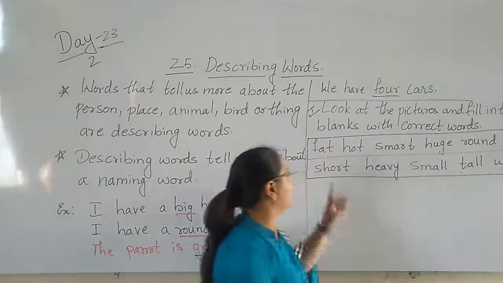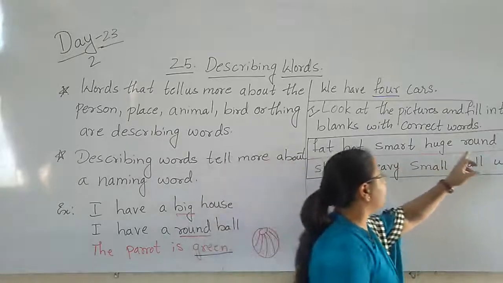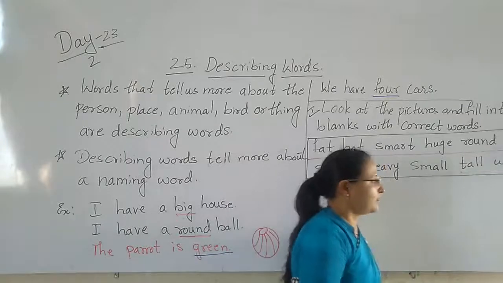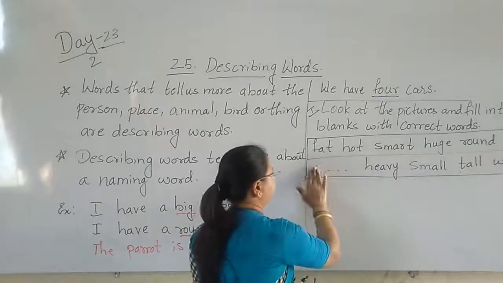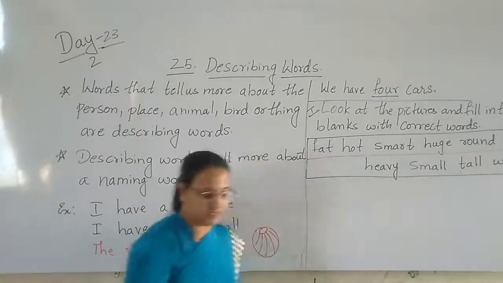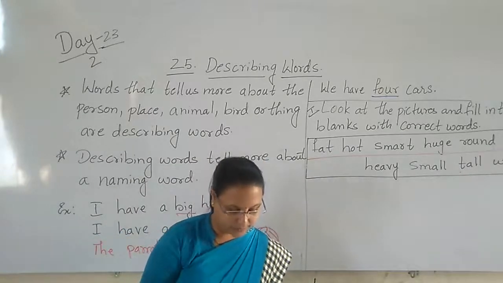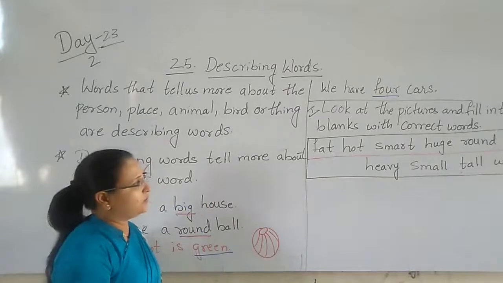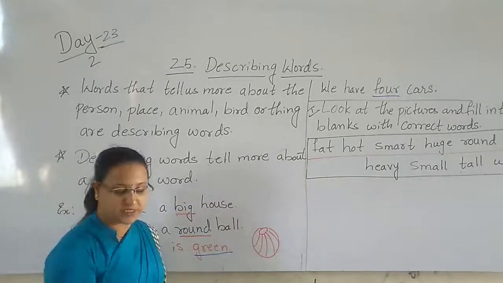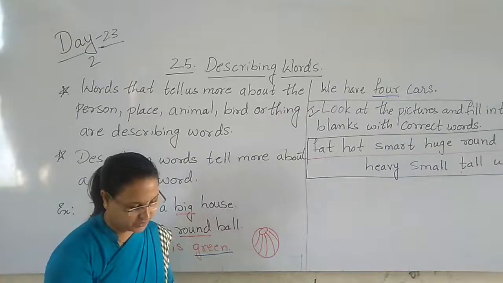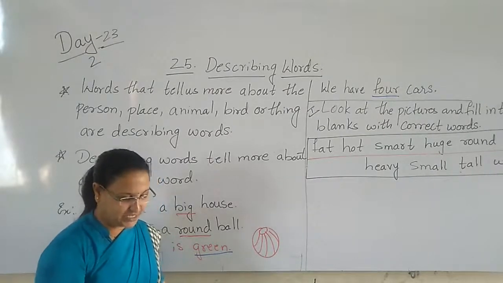Now you can see 1, 2, 3, 4, 5, 6, 7, 8, 9, 10 and 11. So here there are 11 words. Yes, children. So now we will start the first sentence. That is, this is a dash tower.